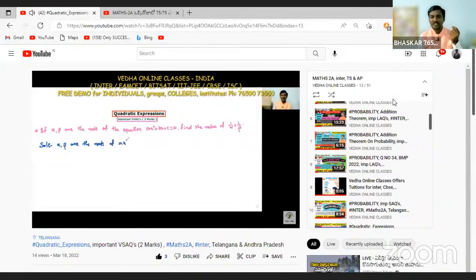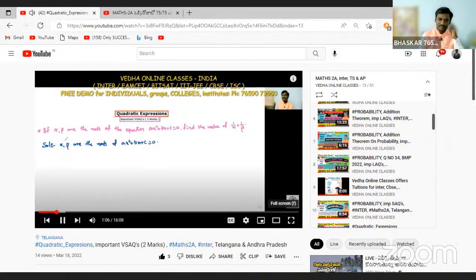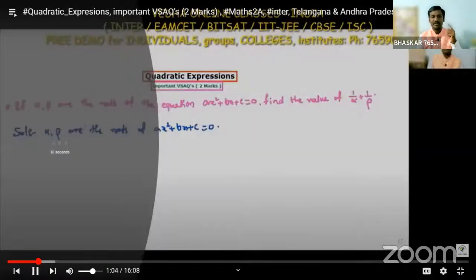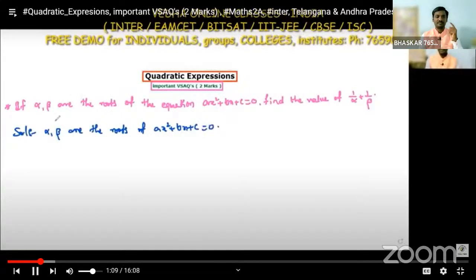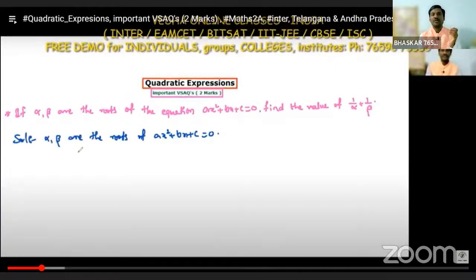We are going to discuss questions from quadratic expressions or equations. This is one of the most important very short answer questions.